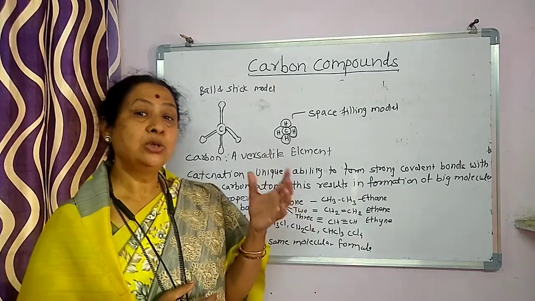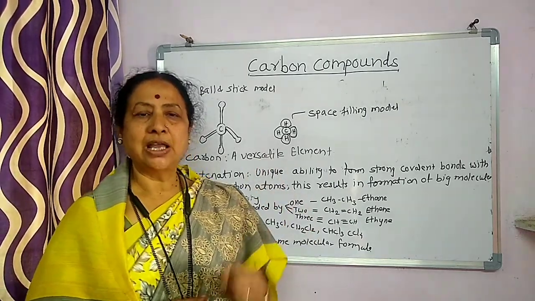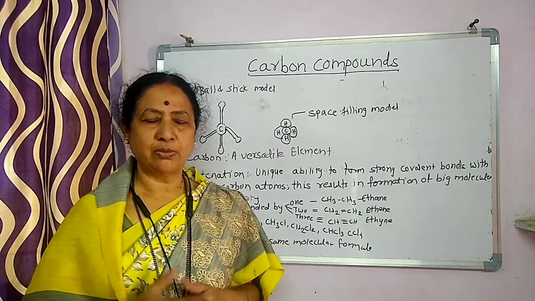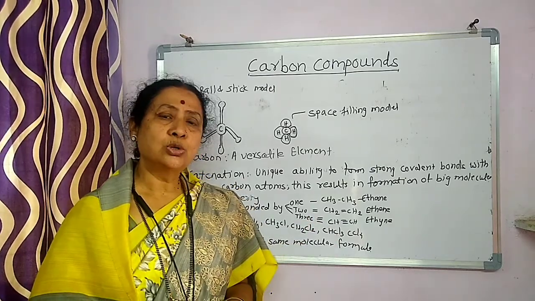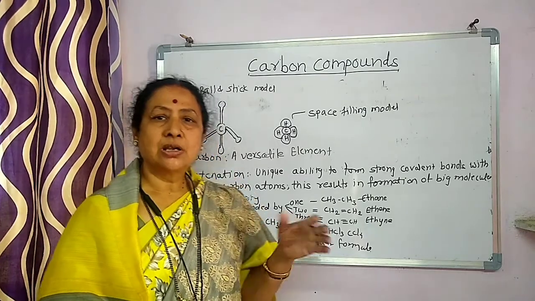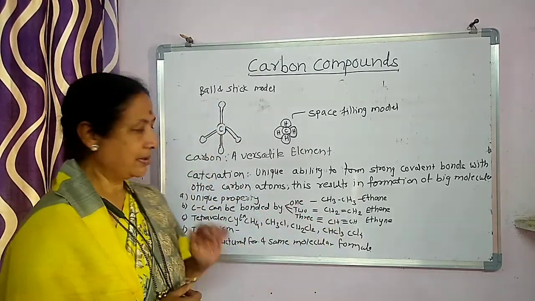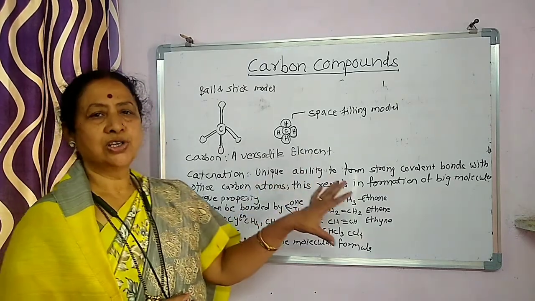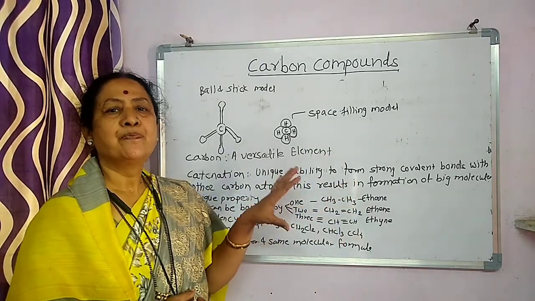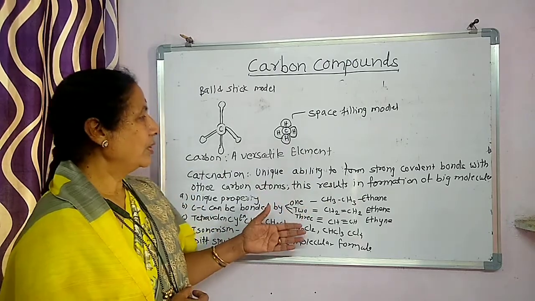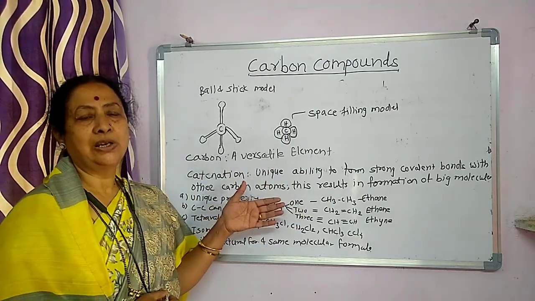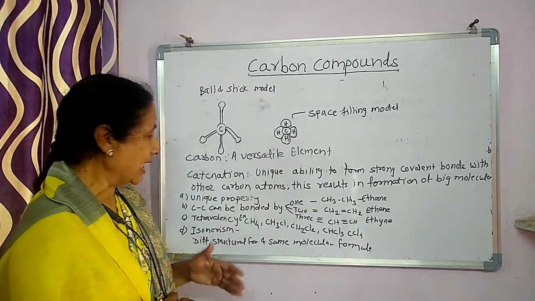This remarkable, unique property of carbon enables it to form a variety of carbon compounds, and so there is a big number of carbon compounds. This is the first and important property, and so we call carbon a versatile element.